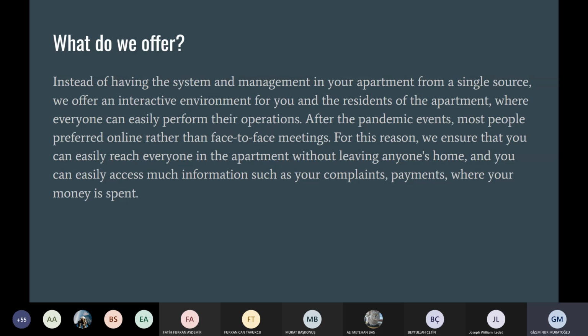What do we offer? Instead of having the system and management in your apartment from a single source, we offer an interactive environment for you and the residents of the apartment, where everyone can easily perform their operations. After the pandemic events, most people preferred online rather than face-to-face meetings. For this reason, we ensure that you can easily reach everyone in the apartment without leaving anyone's home, and you can easily access much information such as your complaints, payments, and where your money is spent.